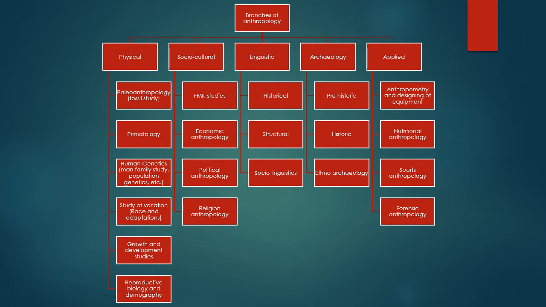Then next is political anthropology. It studies how political power is distributed in society, what the level of centralization is, and other things which determine how the power structure follows.